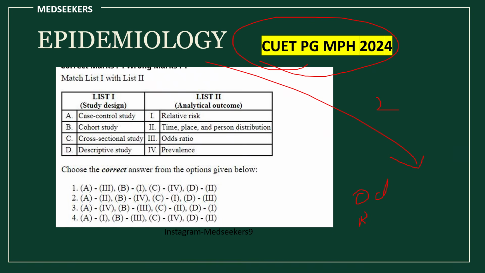See, they didn't ask directly, but they have repeated the same topic. Here they have given study designs, and here they have given analytical outcomes. Case control study, you know, it's odds ratio. Cross-sectional study, it's prevalence. Descriptive study, it's time, place and person distribution. Cohort study, it's relative risk. So for A it's 3, for B it's 1, for C it's 4, for D it's 2.